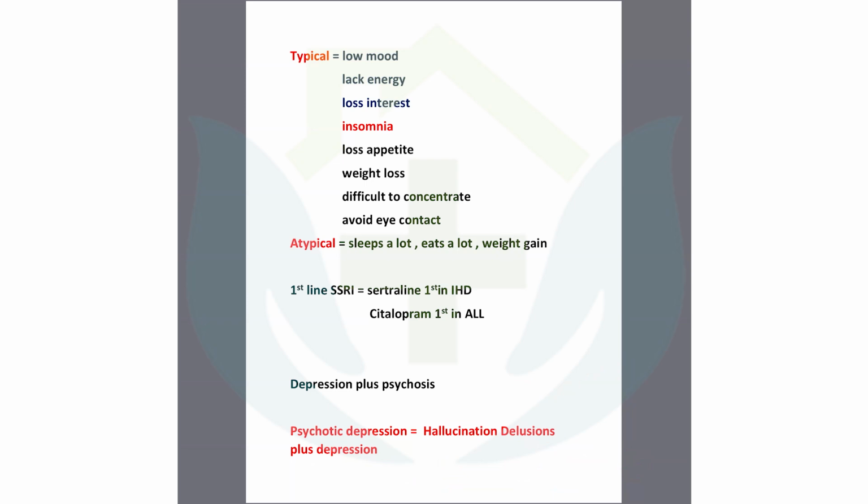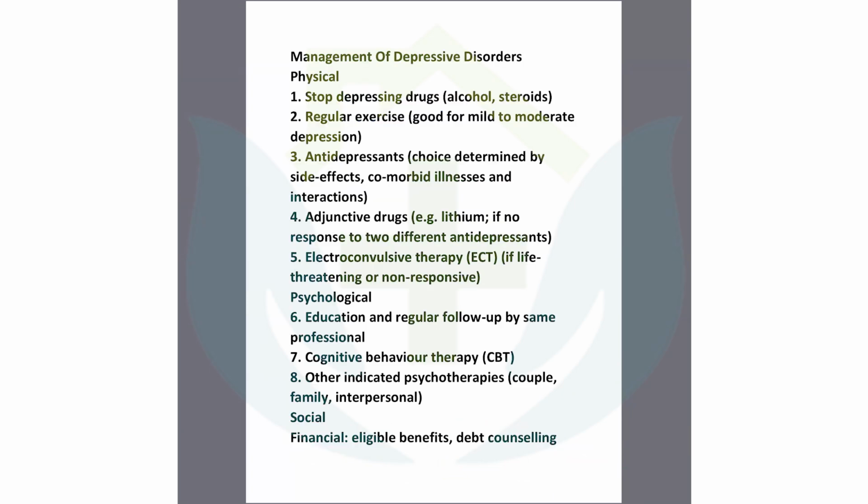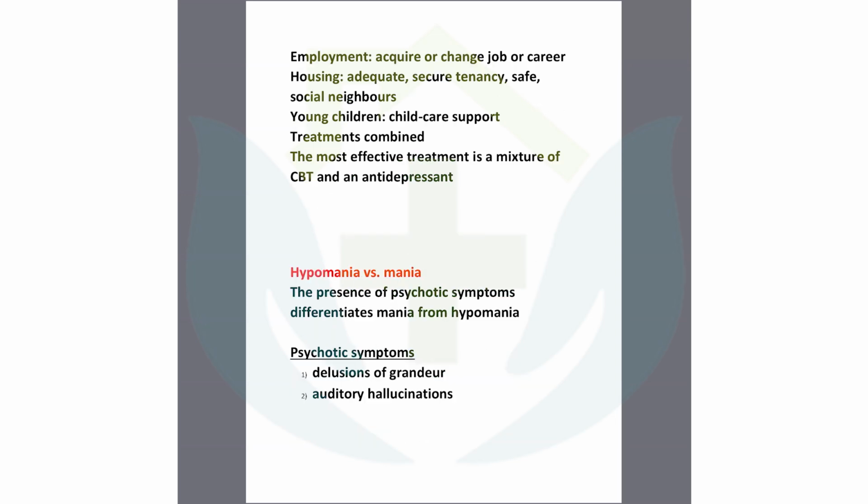Let's go further. So what is the management of depressive disorder? Antidepressants, and also stop the depressing drugs like steroids and alcohol. Antidepressant is the treatment of depression. Okay, so you need to know that there are some other therapies you can give, but they are not so important for us. Now we will go to hypomania and mania.